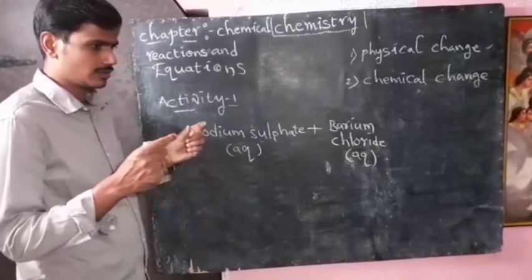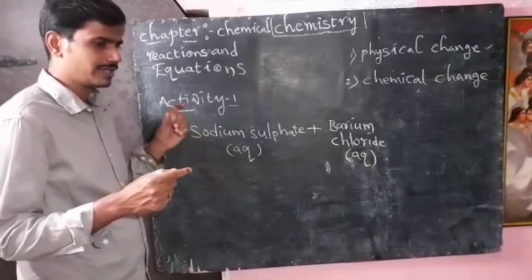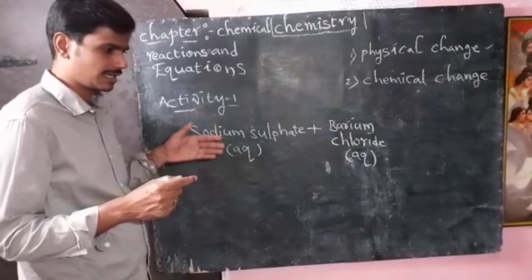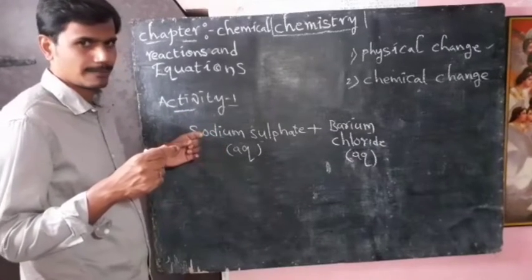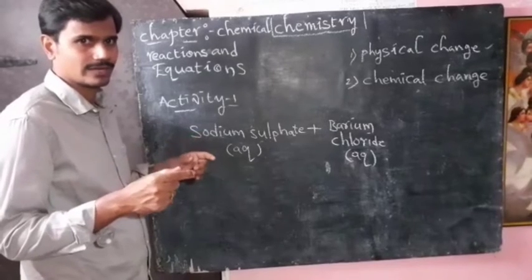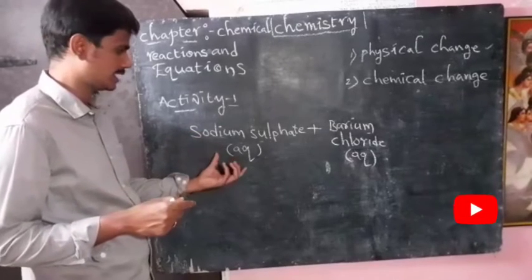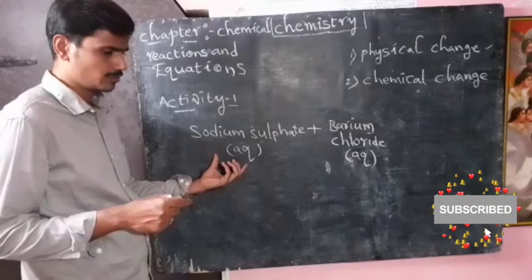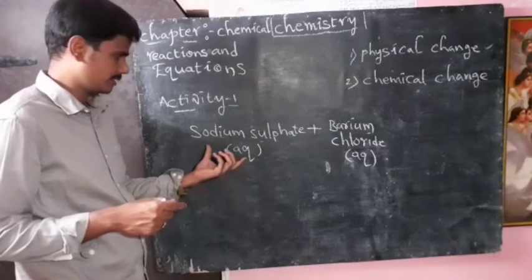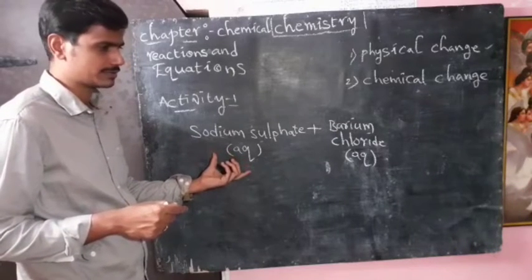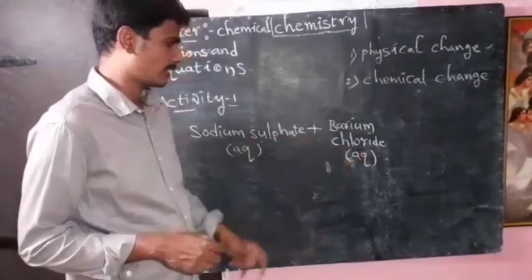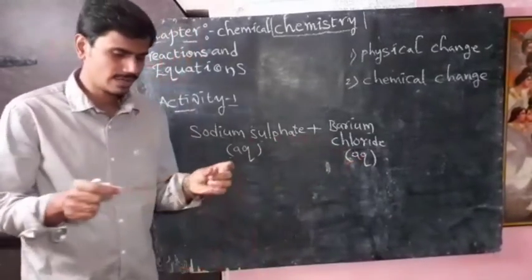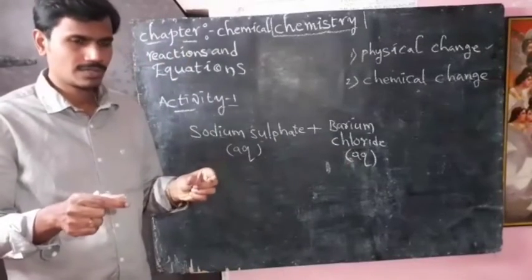Separately we dissolve these salts in two test tubes, and they are colorless clear liquids. Test tube 1 contains dissolved sodium sulfate, and test tube 2 contains barium chloride. Individually we prepare the solutions.